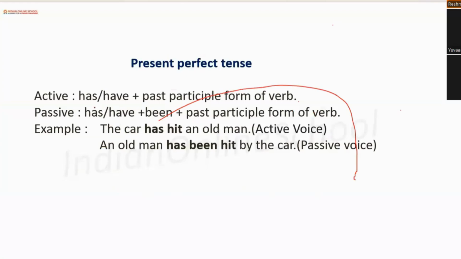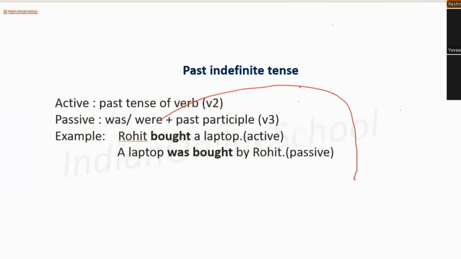For present perfect, the car has hit an old man, an old man has been hit by the car. Why? Because this is present perfect tense. For past indefinite tense, Rohit bought a laptop. A laptop was bought by Rohit. See, there was bought, and that's how we understood that it is in past indefinite tense. That's why in the auxiliary verb also we have added the past form and then the V3 and the rest of the rule we have followed.